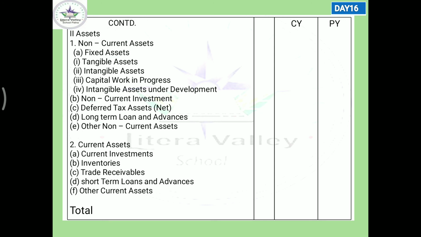What is that? Those assets that were not classified in the above categories will be termed as other current asset. Okay.